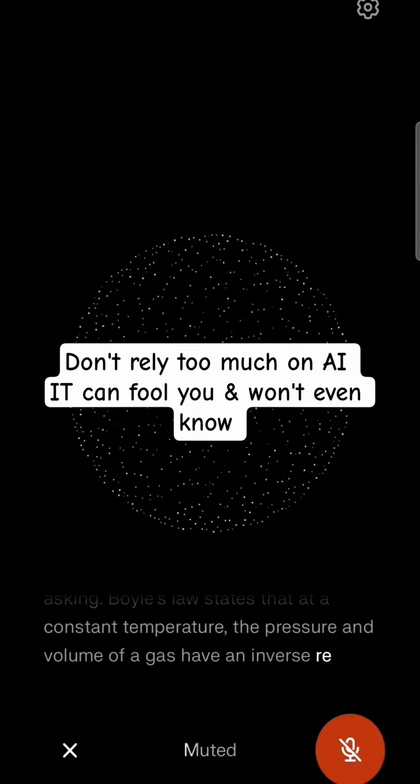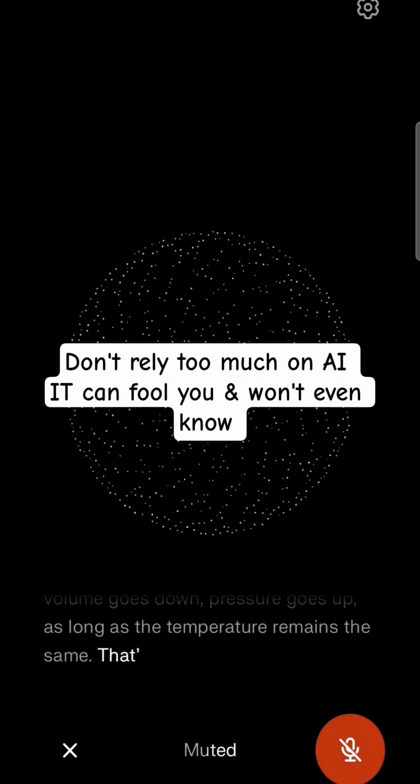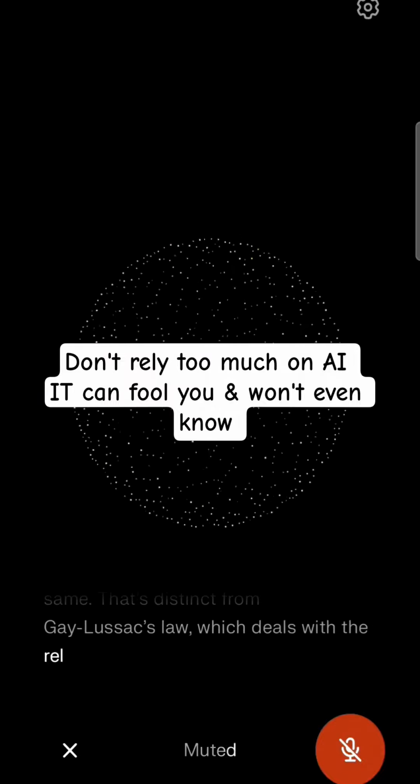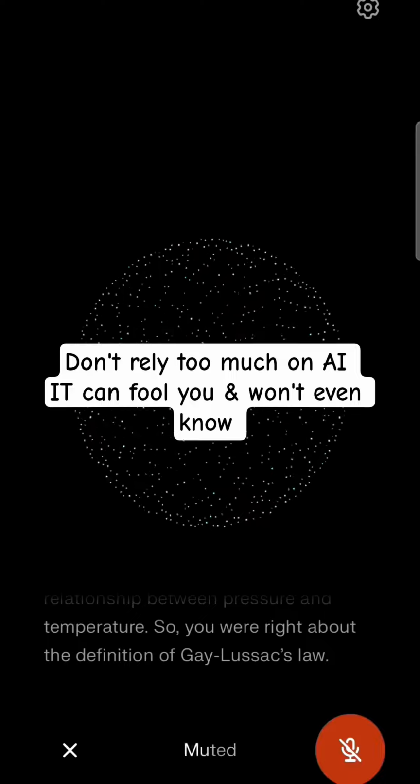Boyle's law states that at a constant temperature, the pressure and volume of a gas have an inverse relationship. In other words, when volume goes down, pressure goes up, as long as the temperature remains the same. That's distinct from Gay-Lussac's law, which deals with the relationship between pressure and temperature. So you were right about the definition of Gay-Lussac's law.